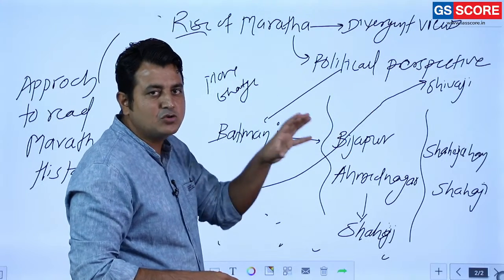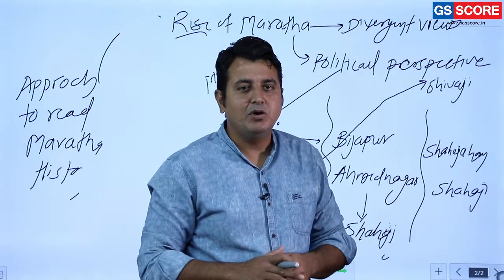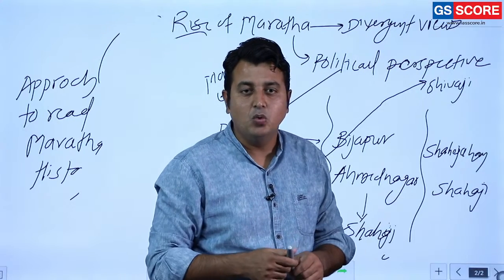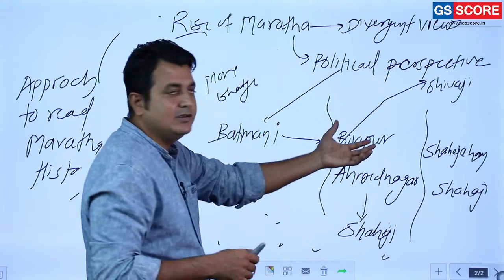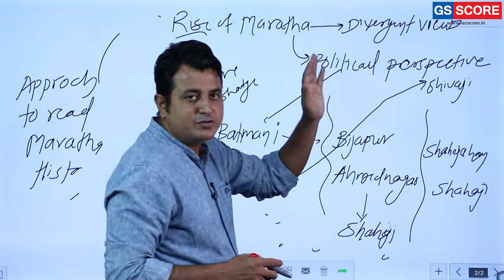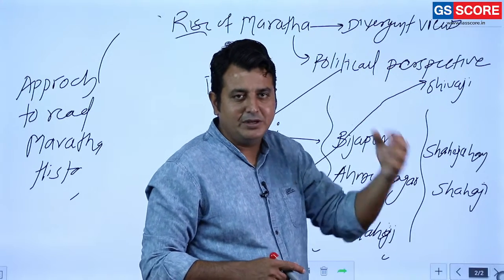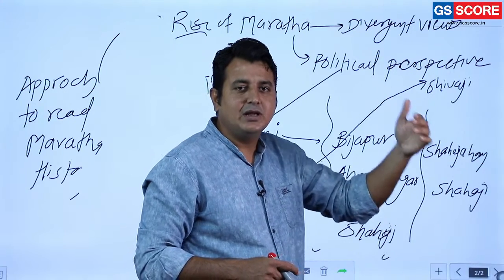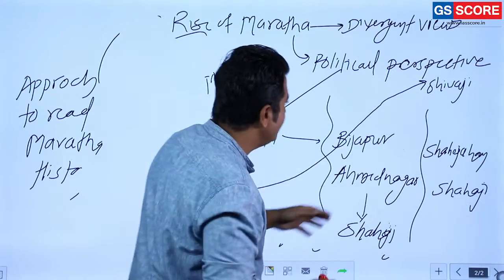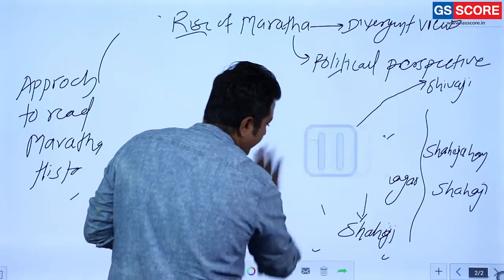So the rise of Maratha is not a sudden event, that one fine morning Shivaji decided to have his own state. It is not the case. It is a gradual move, and we can see it easily. After Shivaji, for some time prosperity was there, and again the decline started. During the initial Peshwa years, during Bajirao the first, it was there, then decline started. Clear? So the rise of Maratha is like this. Okay.